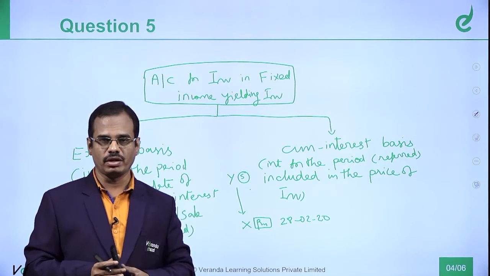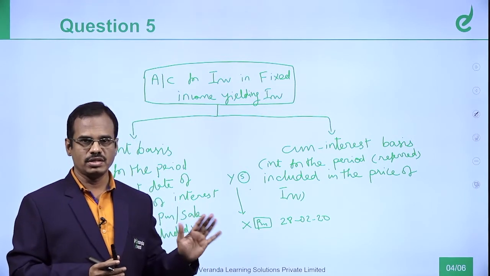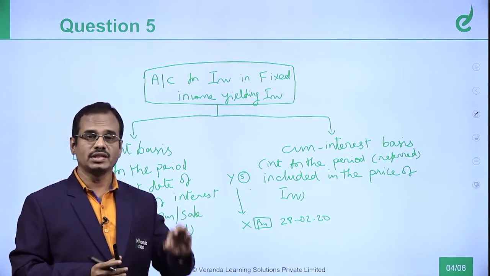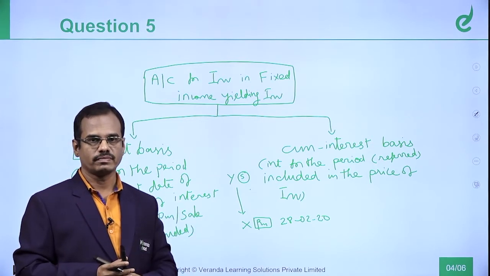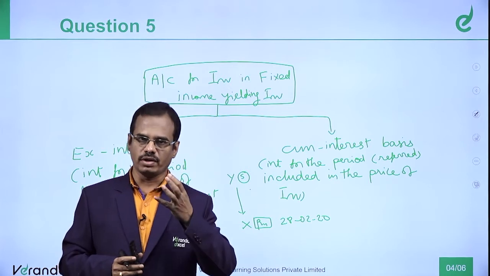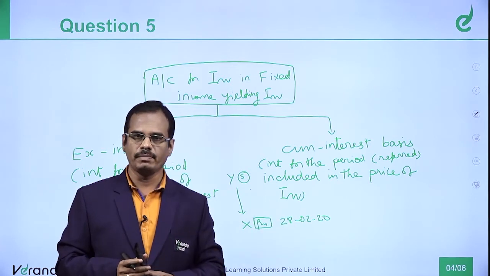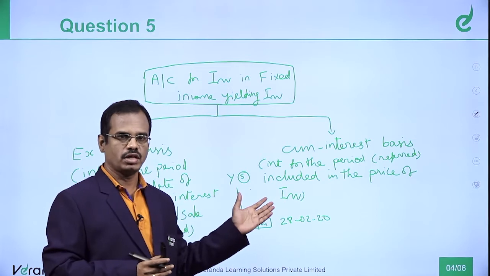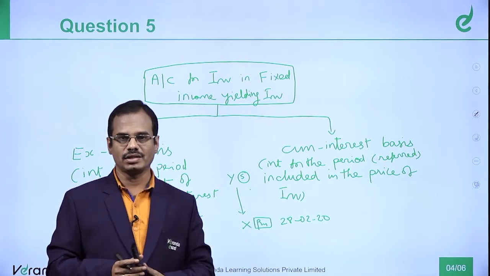There are other profitable avenues. Interest income is not the only avenue, but within that, I am telling the distinction. So it's a very practical point. If you ask an intermediary for a quote, they will send it through email. The ex-interest, cum-interest words will appear there. Very practical in that sense.